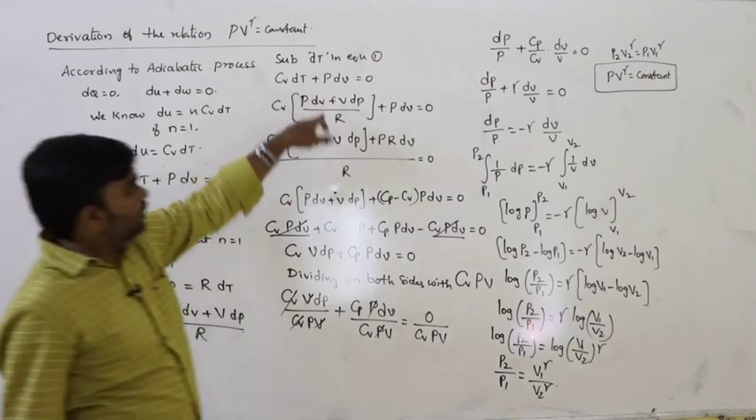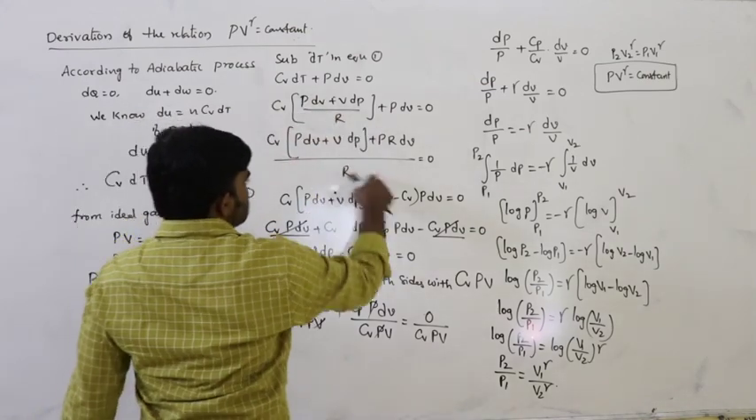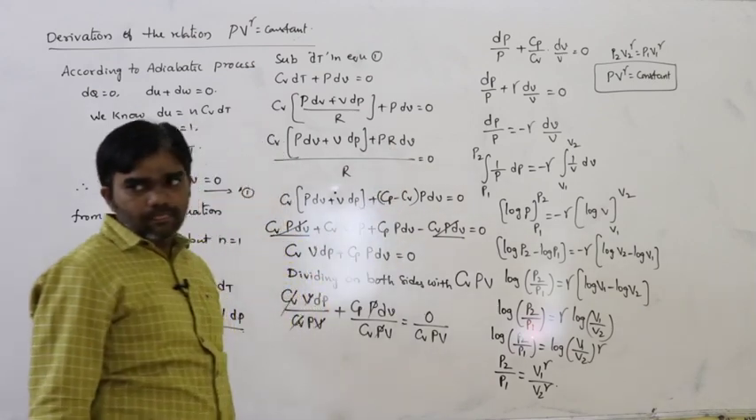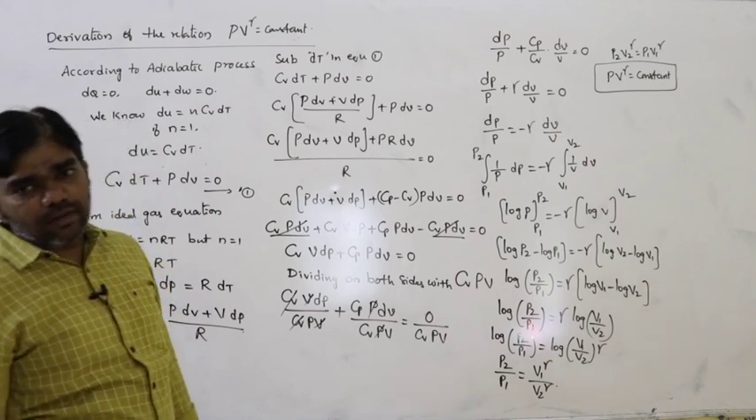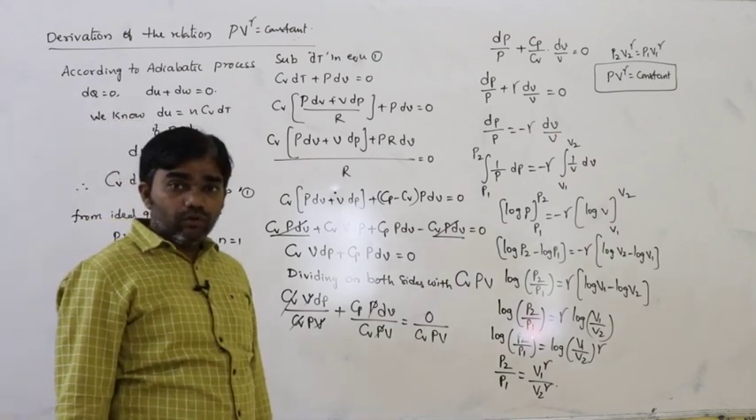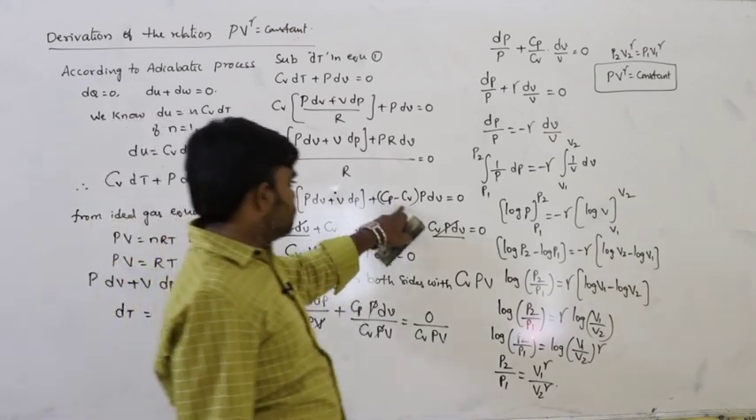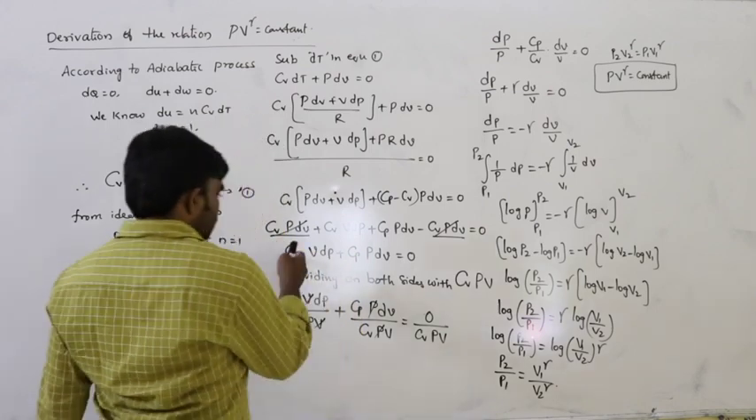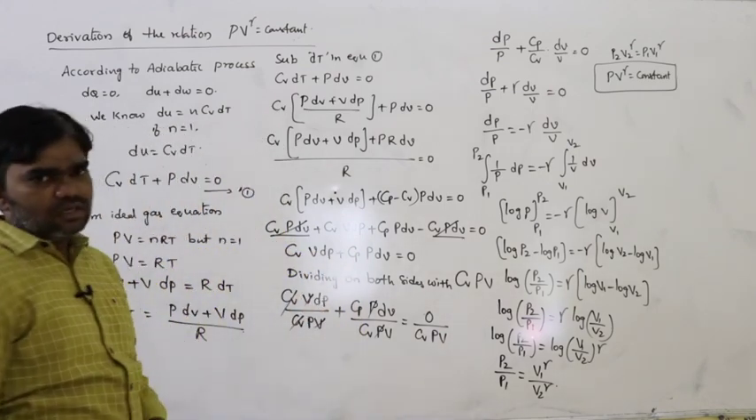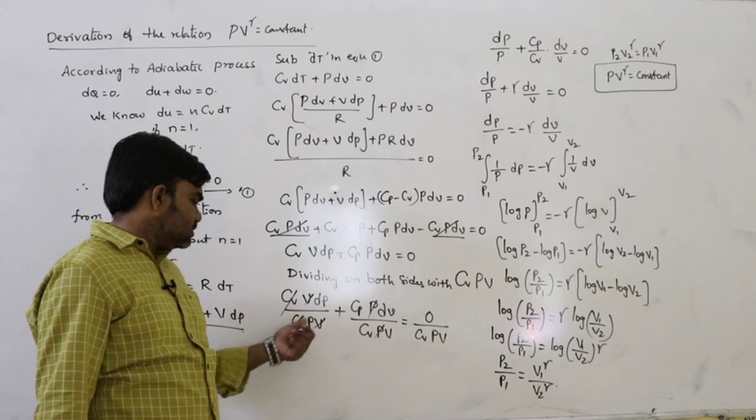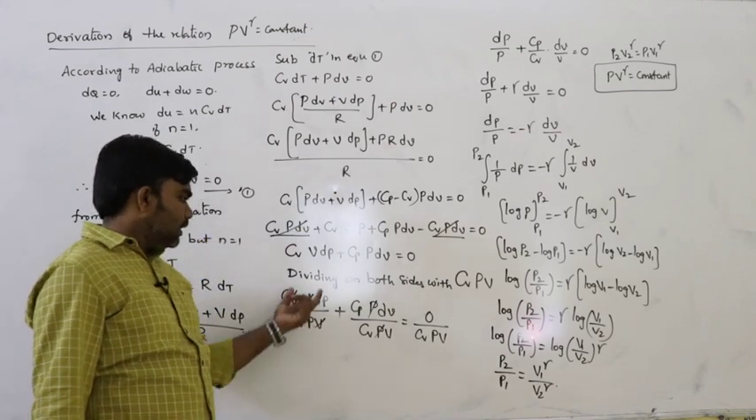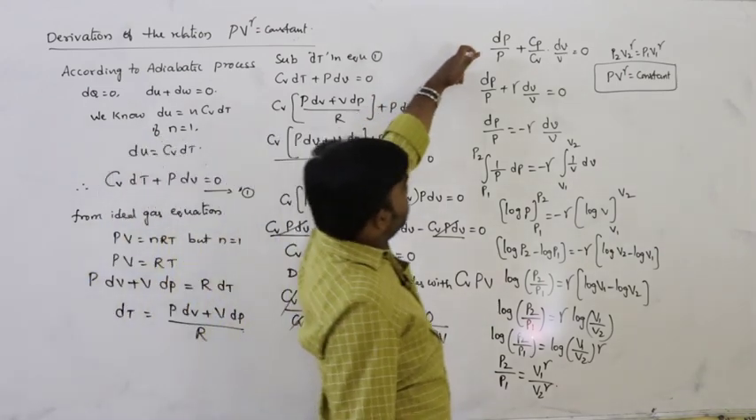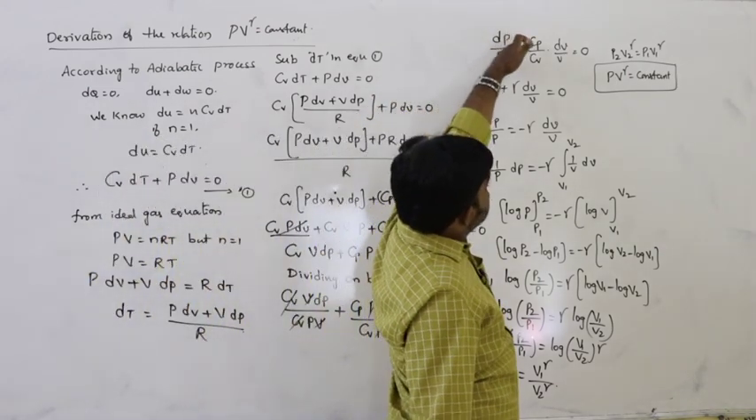So just substitute the value of dT here. R is the LCM here. In place of R, I am writing Cp minus Cv, because we know that Cp minus Cv is equal to R. Everything cancelled. Dividing on both sides with Cv PV is only for our convenience, not compulsory, to build up the relation. So finally we got dP by P plus Cp by Cv dV by V.